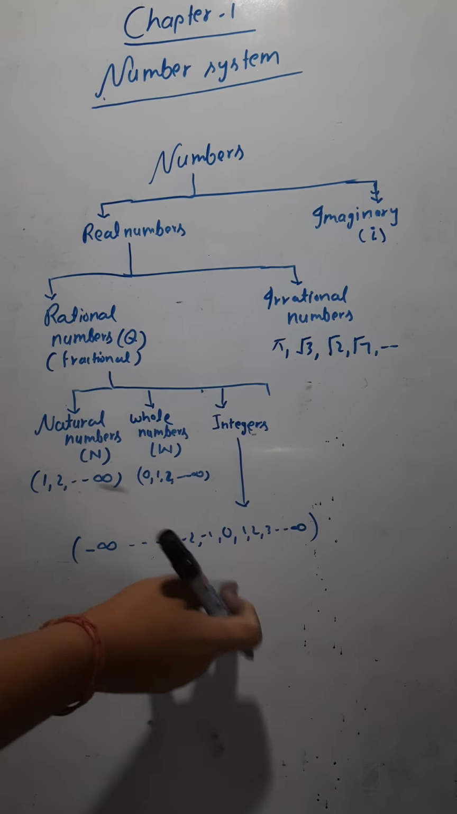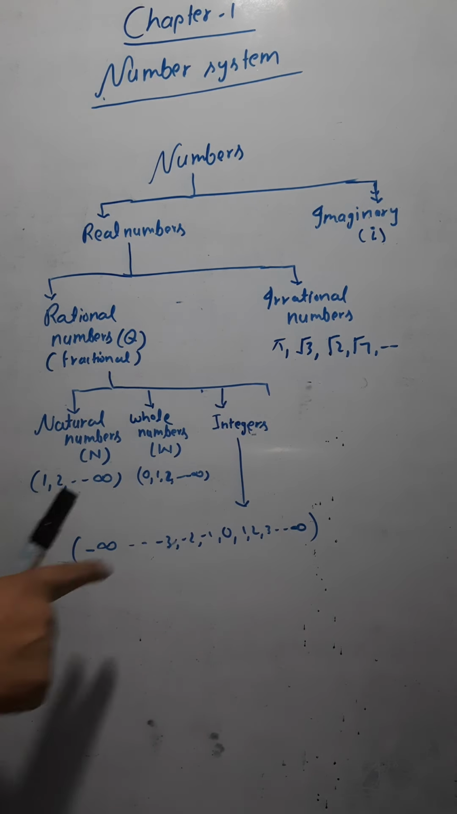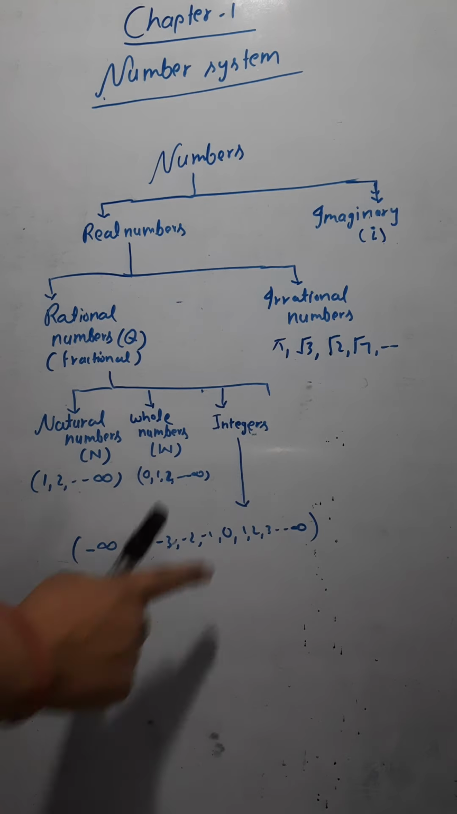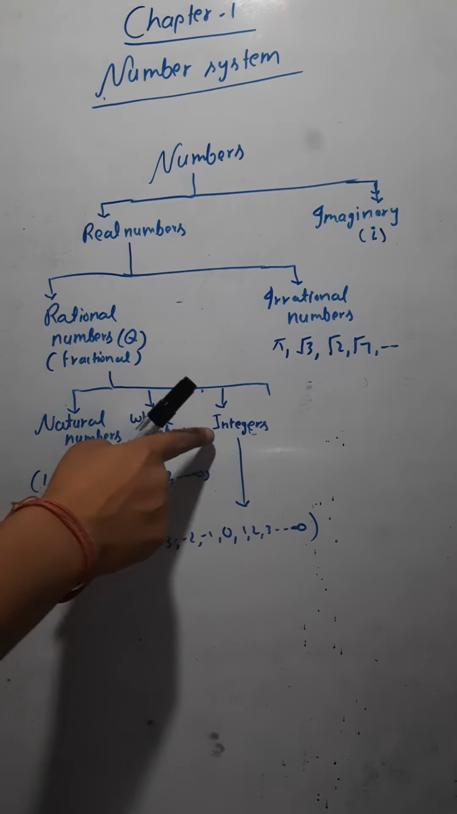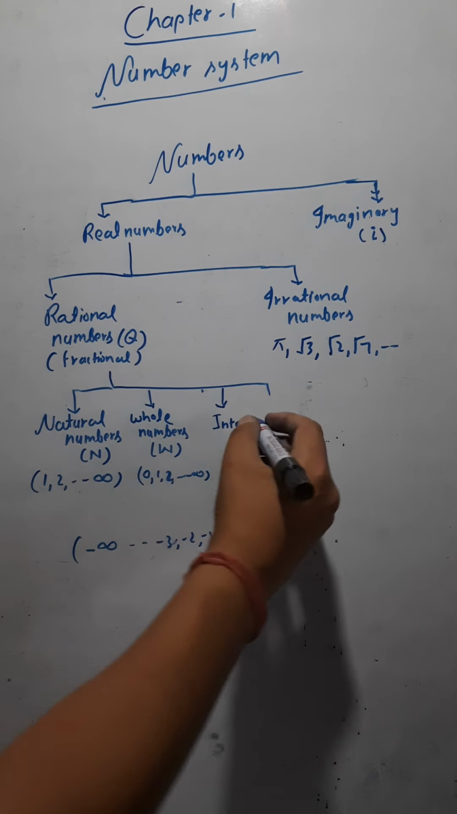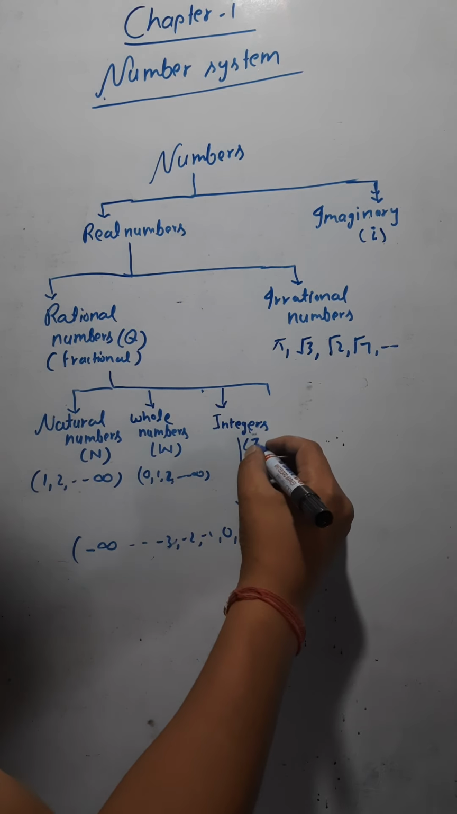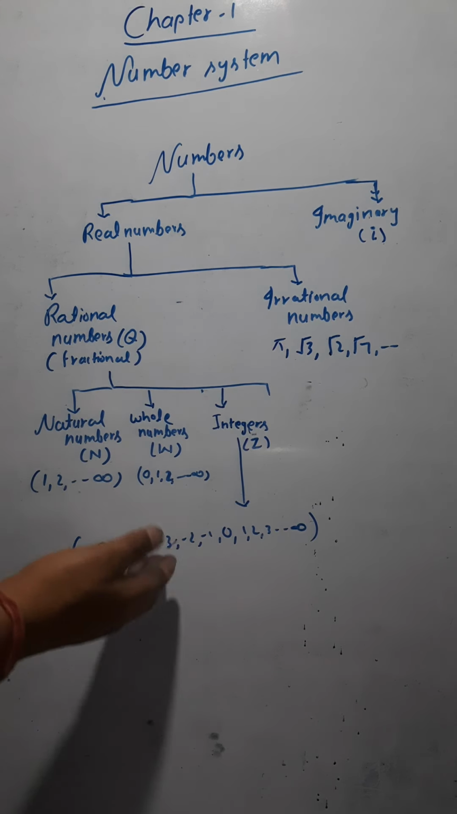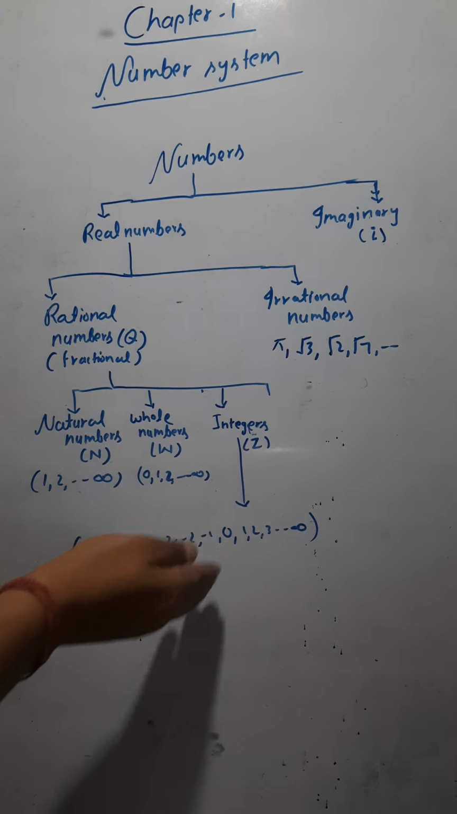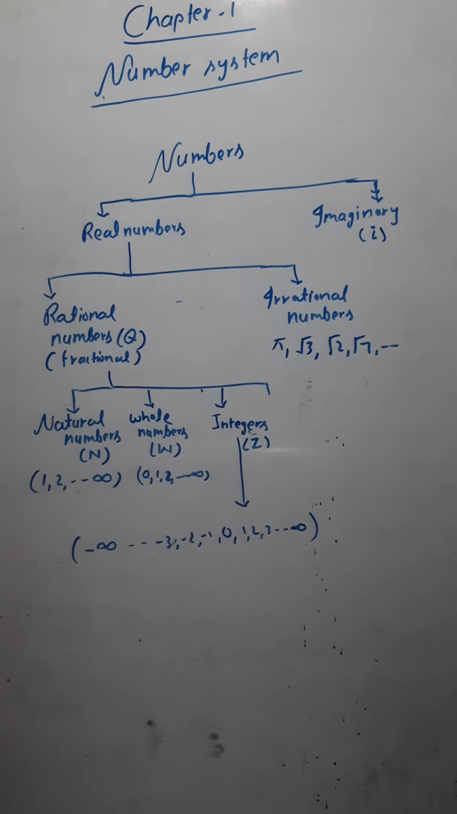And all the integers can also be written in the form of p by q. Remember, I can write minus 3 as minus 3 by 1, and 3 as 3 by 1. So all can be written in the form of p by q, because these are part of the rational numbers. Integers we represent by Z, and sometimes by I also. So what are integers? All the positive and negative numbers, including 0. Are you getting this?